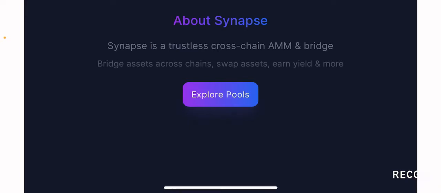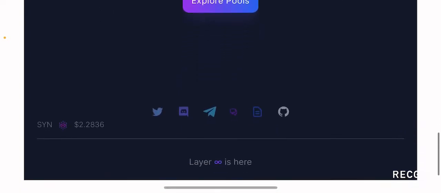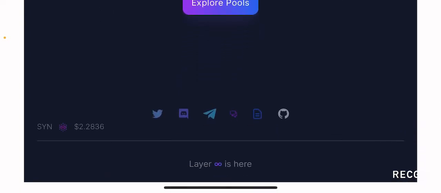And if you see, it's a trustless cross-chain AMM and bridge that allows for asset swaps as well as earning yield and much more, right? So if you want to explore the liquidity pools, you can click on explore pools here. If you scroll below, you have the price action of SYN tokens in the bottom left, as well as the social media information for you to be a part of their community, right? Overall, pretty straightforward platform.